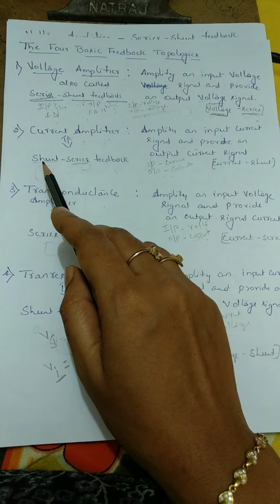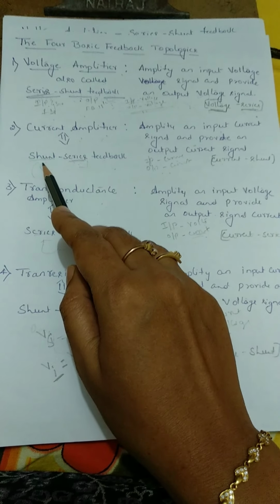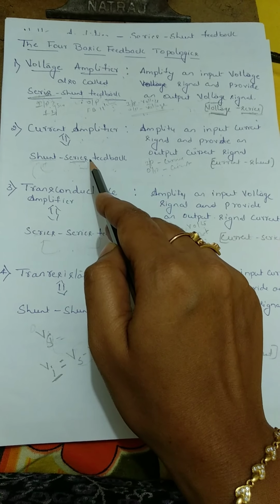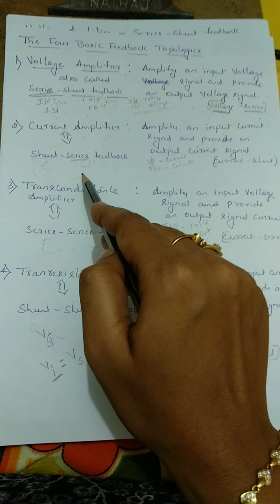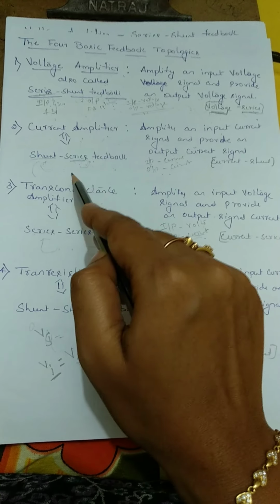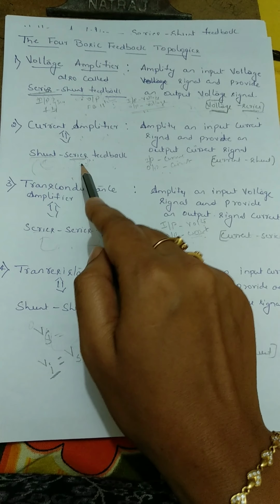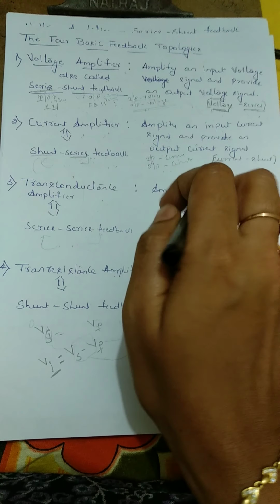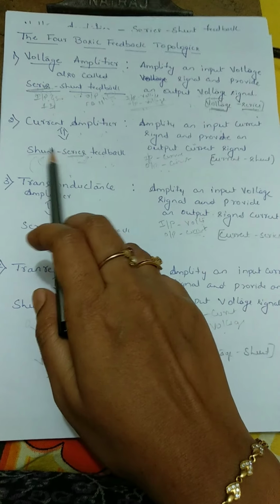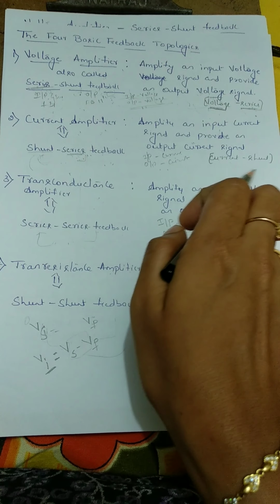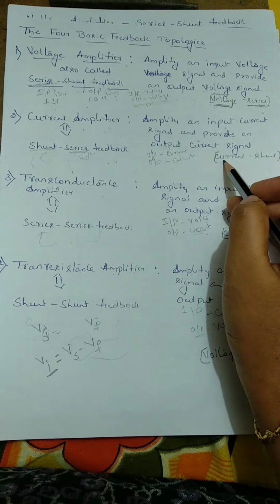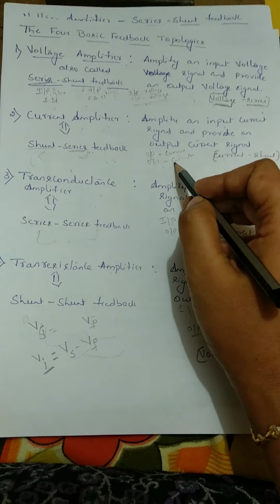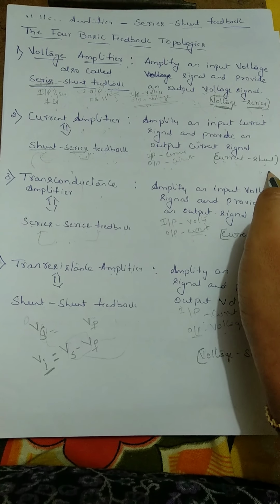Why? Because at the input we are connecting a parallel connection between the input and the feedback, and at the output side we are connecting a series connection between the output and the feedback. That is why it's called shunt series feedback. One more name we can give: since the output is current and at the input side we connect in parallel, it is called current shunt feedback.